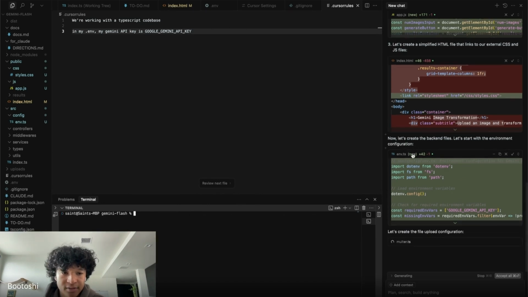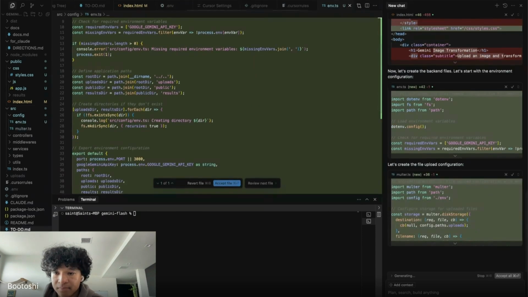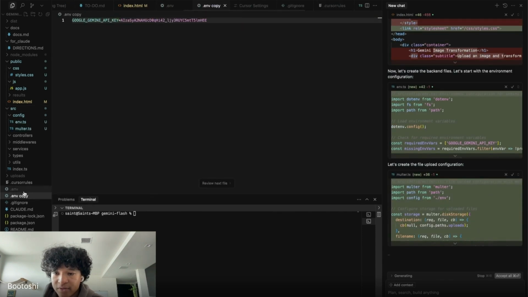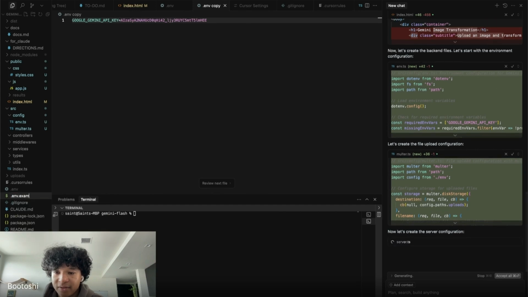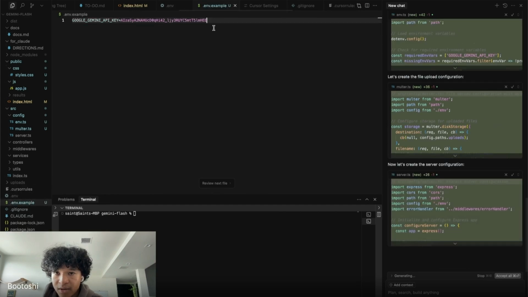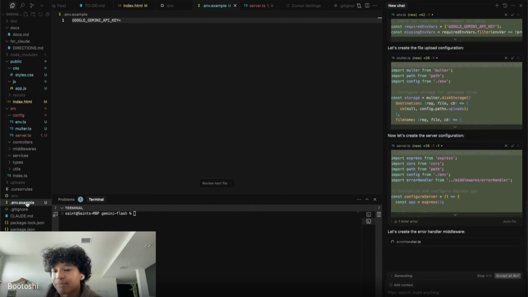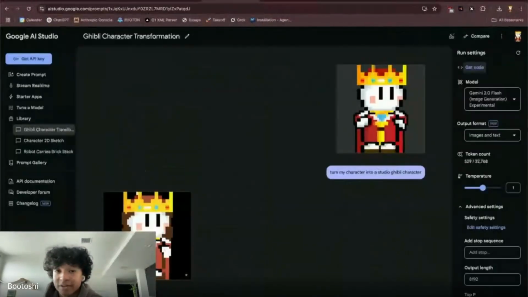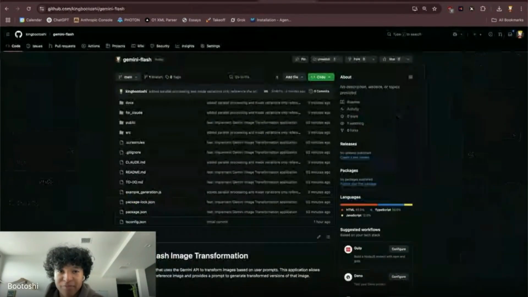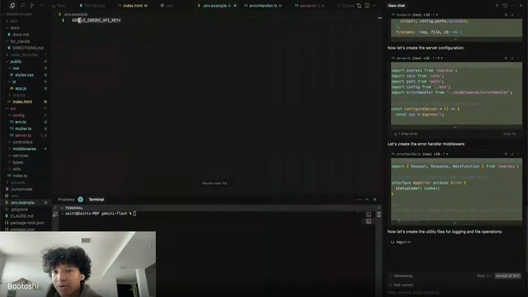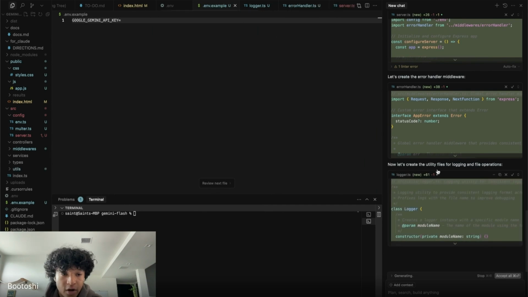So I'm kind of just letting it do its thing. There's one other thing I'm going to do, which is make a .env example. Delete this and save that. I'm making a .env example because I'm going to give this code base to you guys. If you want to play with it yourself, use more IPs or make stuff with it, all you have to do is put in your own Gemini API key and install this yourself. Then you can play with this exact code base or even build on top of it to make your own thing.